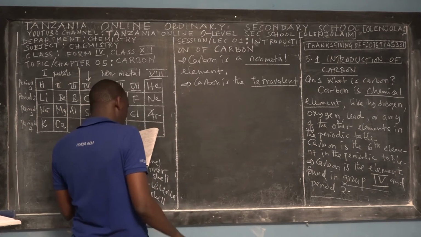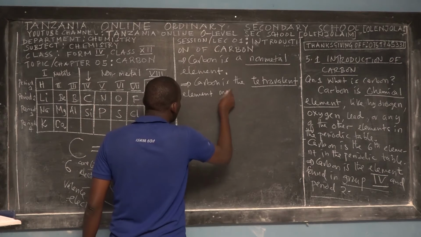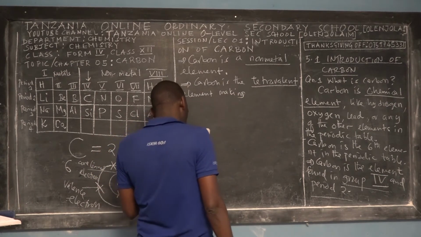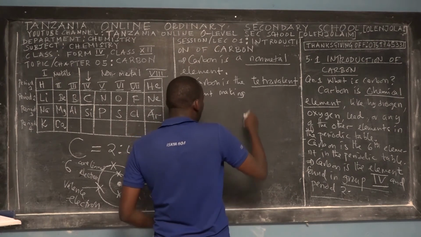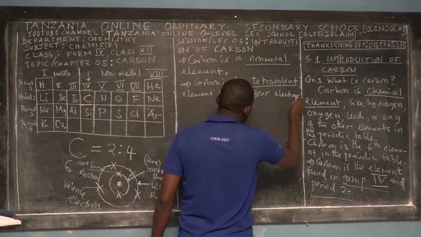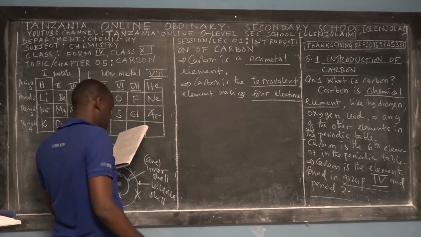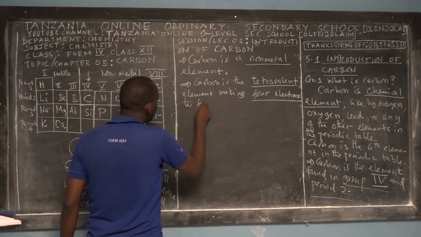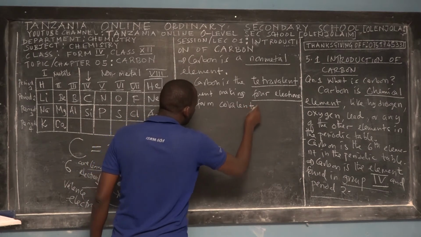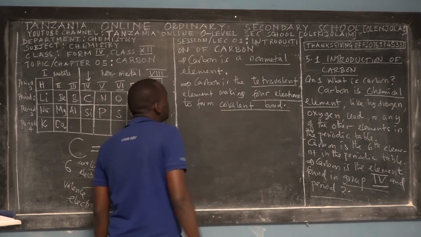This is the tetravalent element making 4 electrons to form covalent bonds.